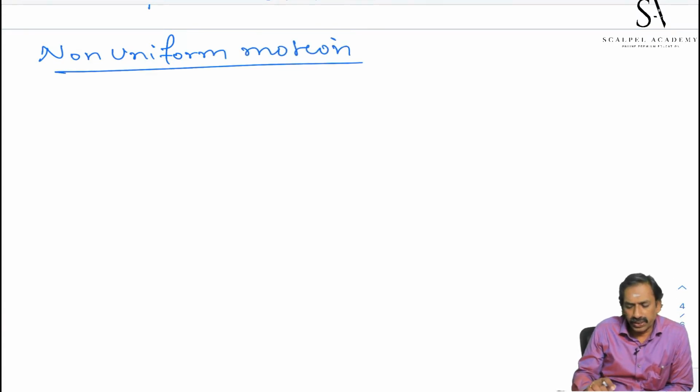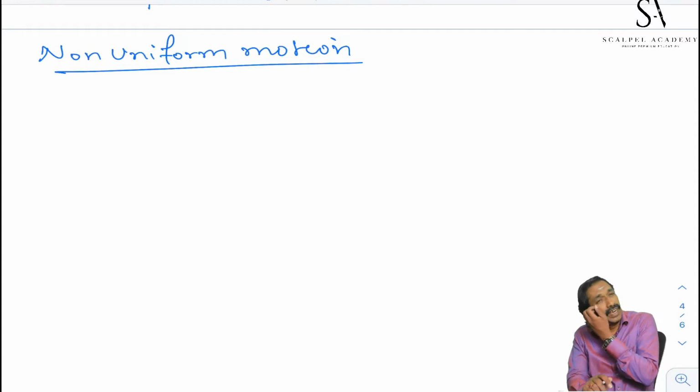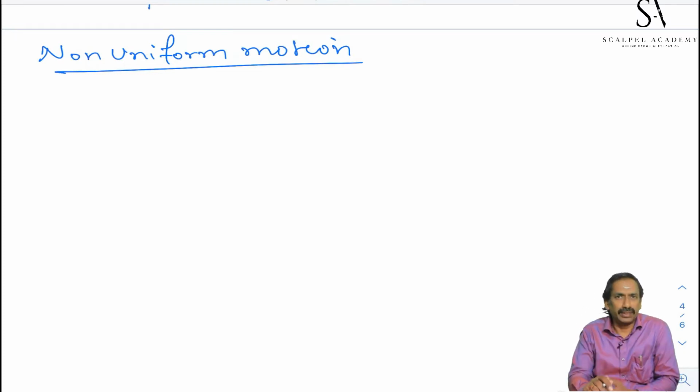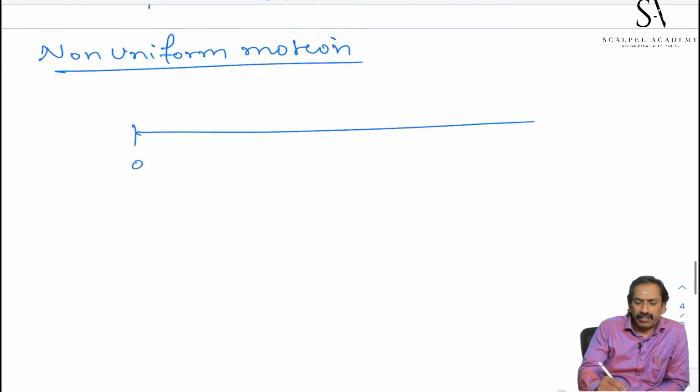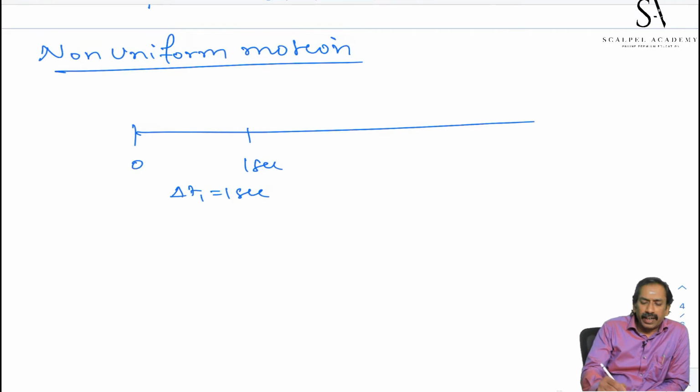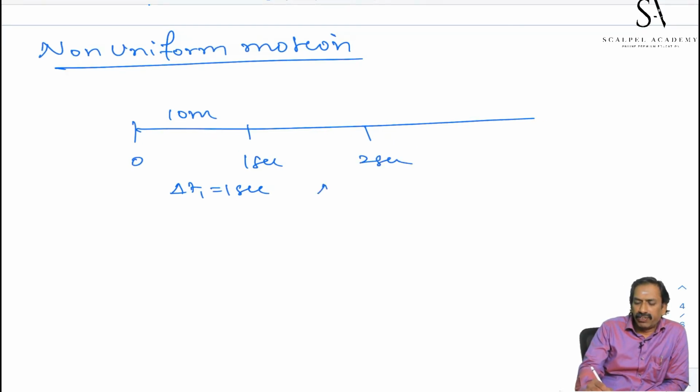In non-uniform motion, the particle covers unequal displacement in equal interval of time. Look at this. I take the interval 0 to 1 second, that is 1 second. It covers 10 meter, let us say. The next interval 1 to 2 second, interval of time is 1 second, but it covers 15 meters.